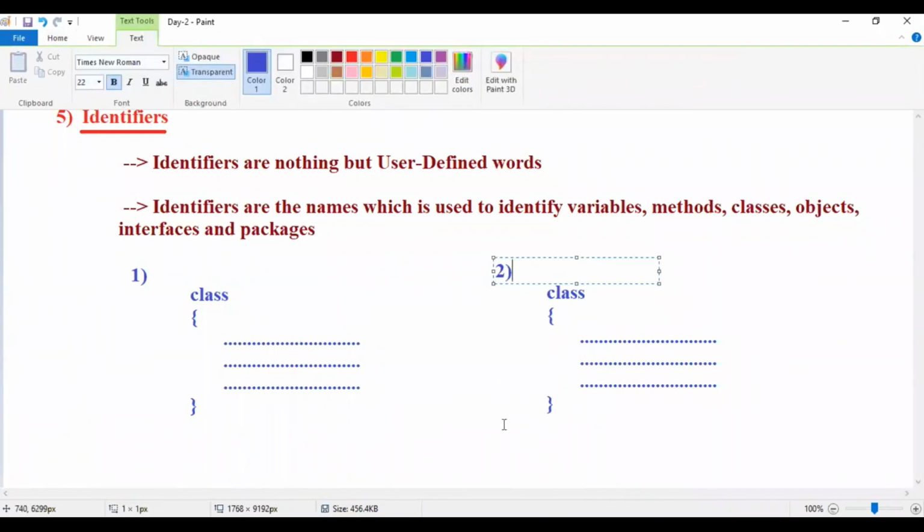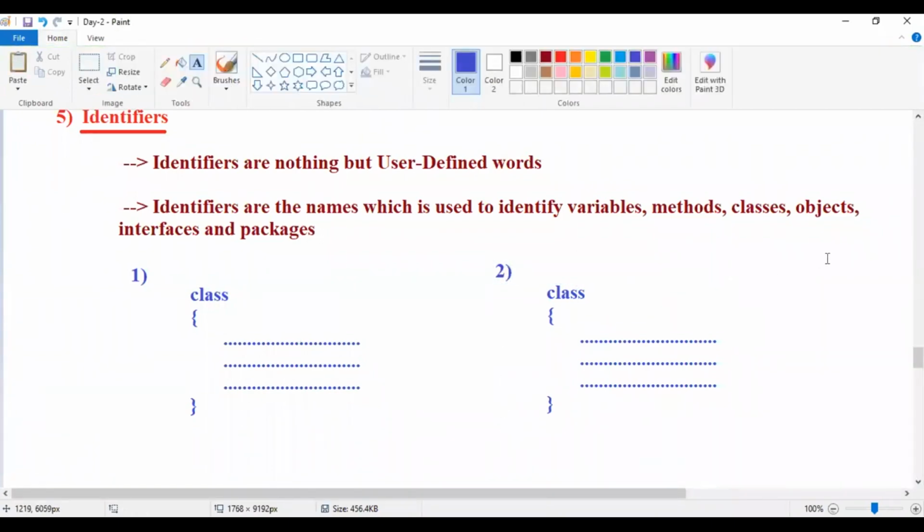Guys, two classes are available, right? In these two classes, one class will perform book ticket and the other class will perform cancel ticket operation, guys.